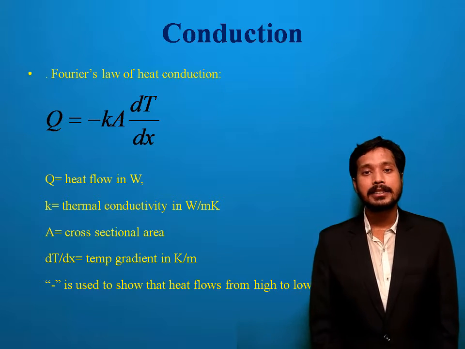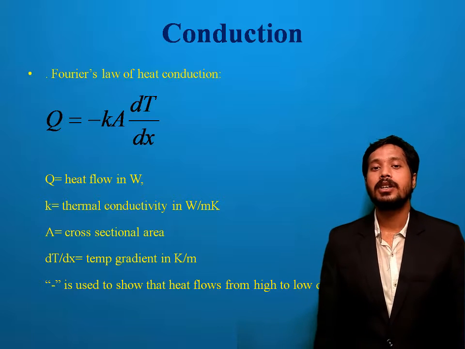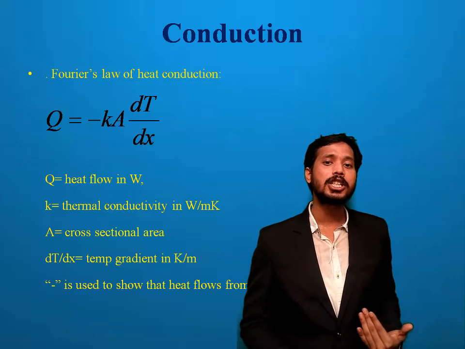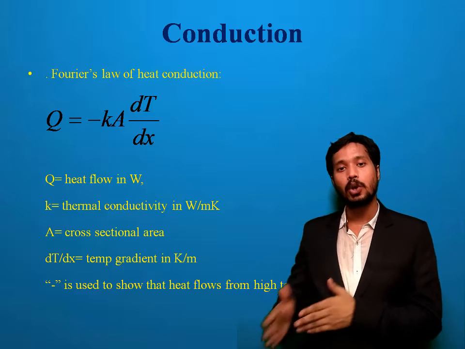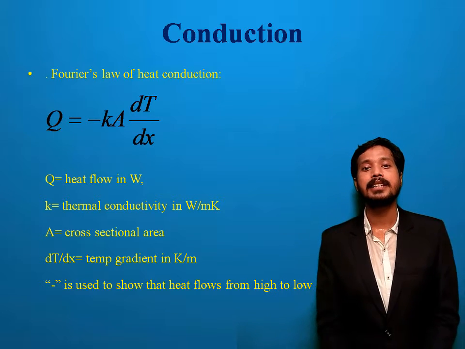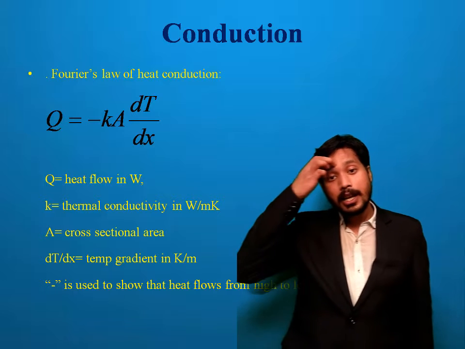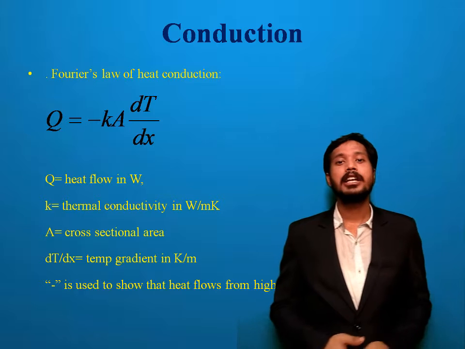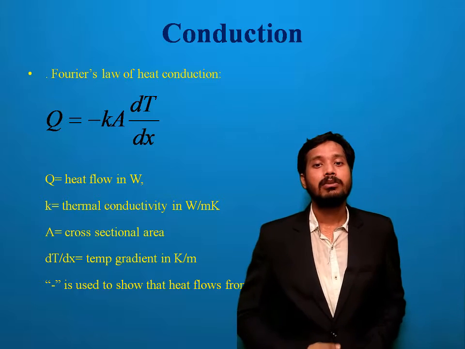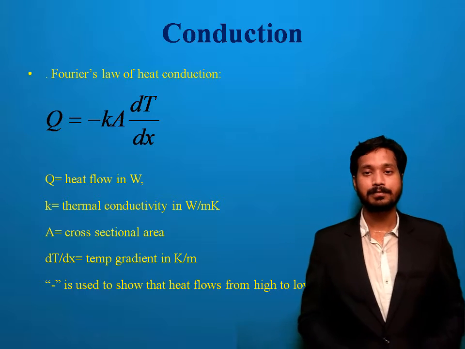Next, the minus sign is used. Why? Because heat flows from high temperature to low temperature, so that's why the minus sign is used. Next, K is called thermal conductivity, and the unit of thermal conductivity is watt per meter Kelvin.